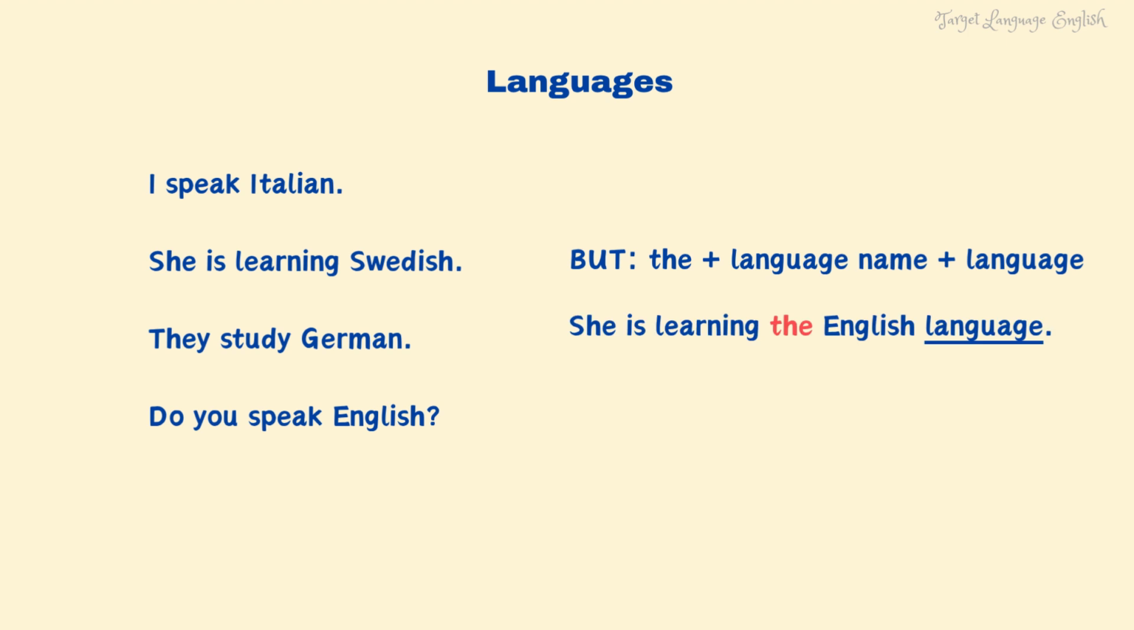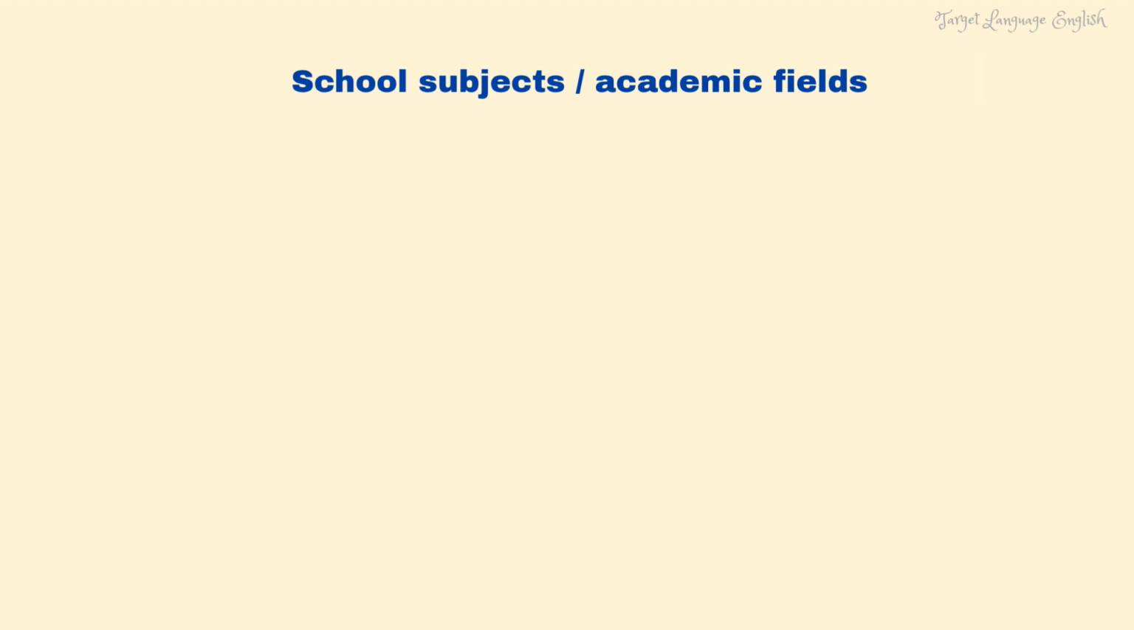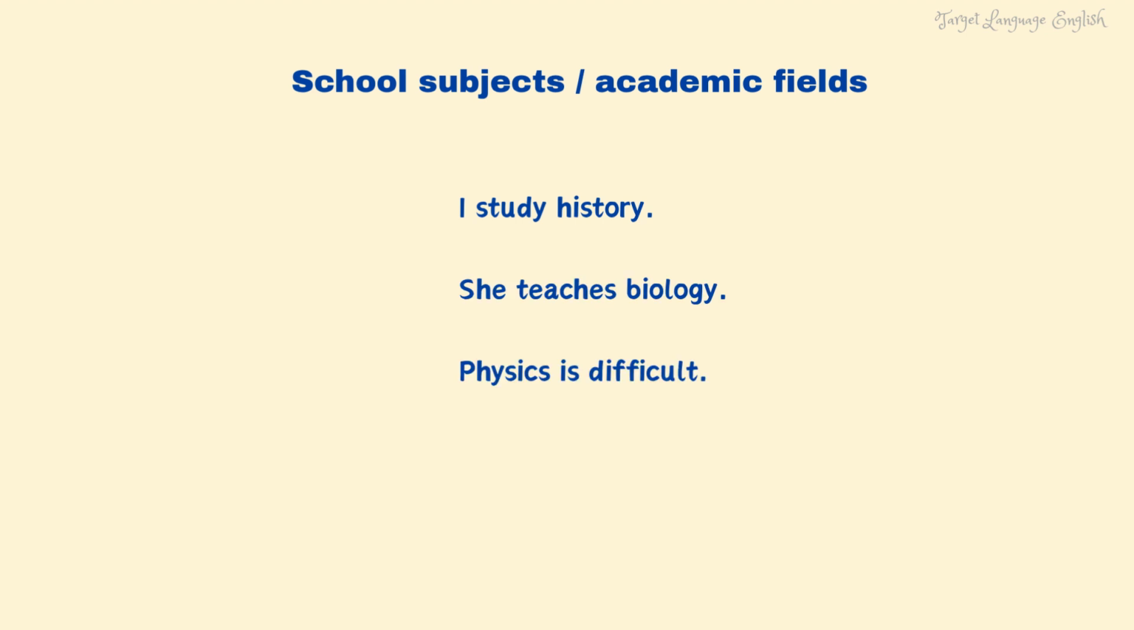For example, she is learning the English language. The German language can be difficult for beginners. We usually use no article with school subjects and academic fields. For example, I study history. She teaches biology. Physics is difficult.